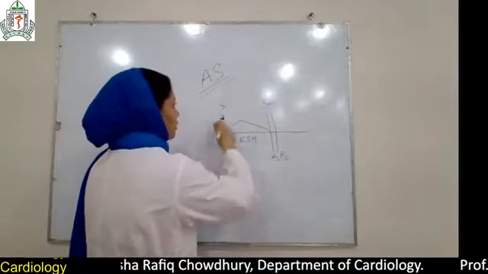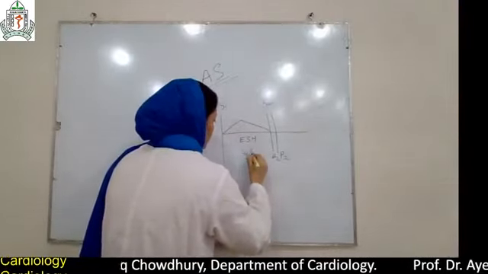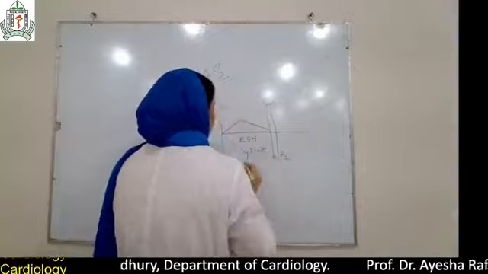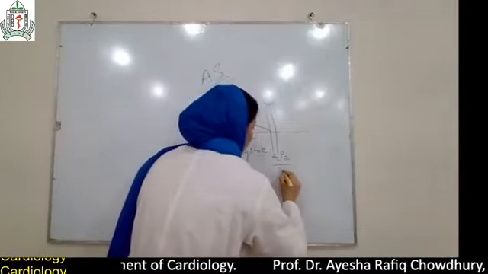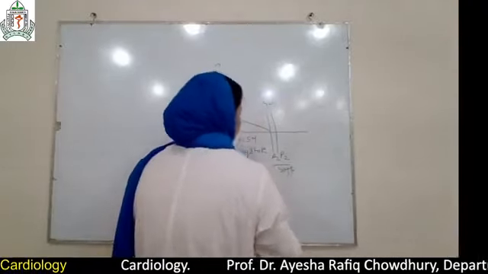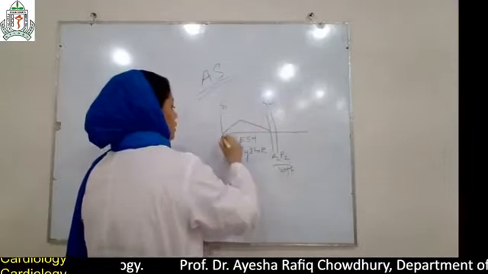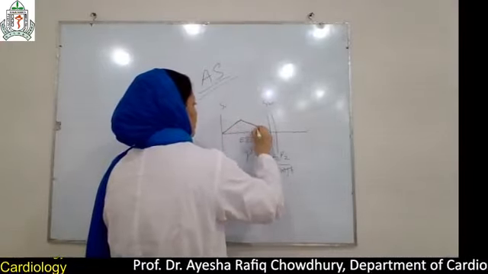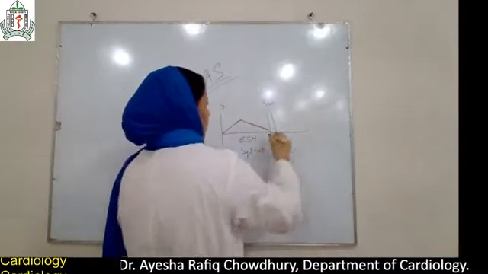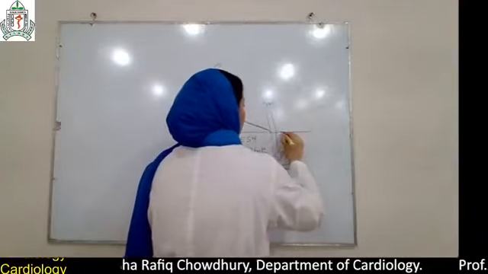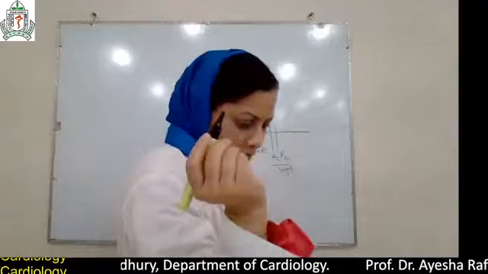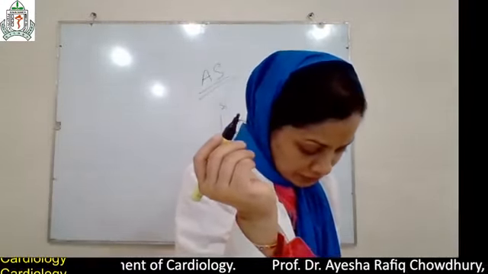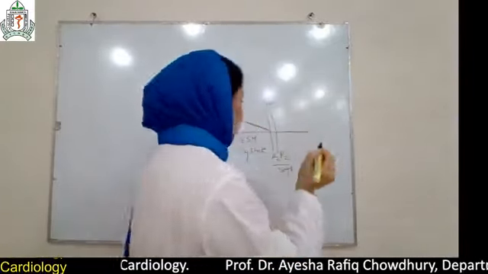This is our systole, between S1 and S2. S2 is soft, the second heart sound is soft. The ejection systolic murmur is crescendo, then decrescendo. This is A2 and P2, and there could be a third heart sound also in aortic stenosis. You can find it.